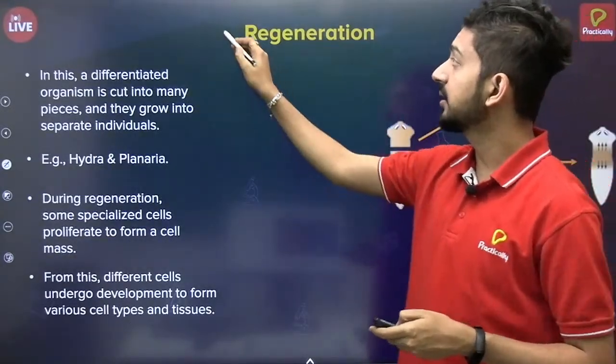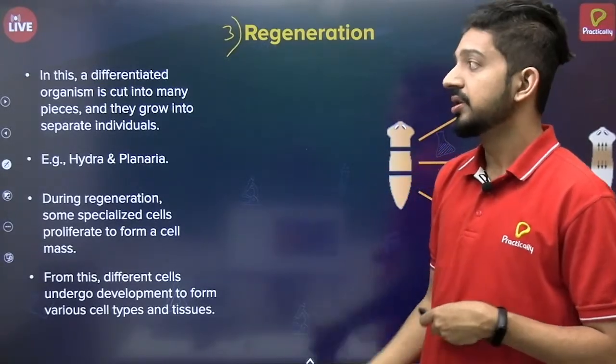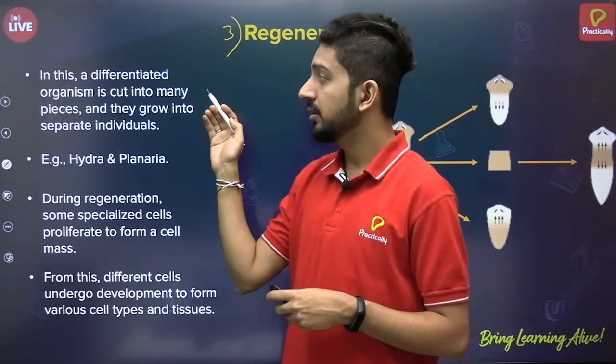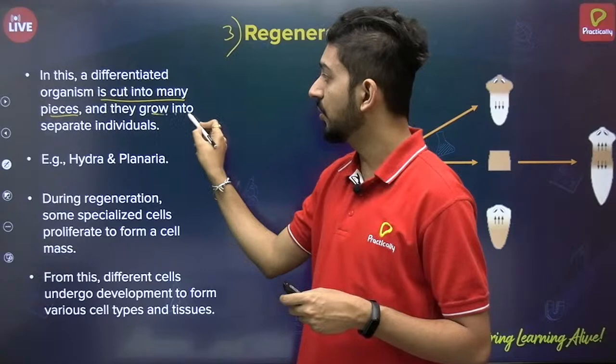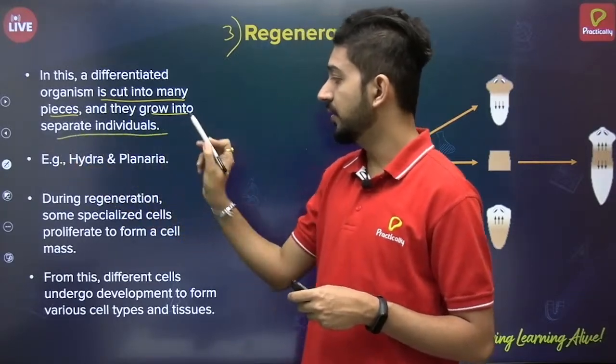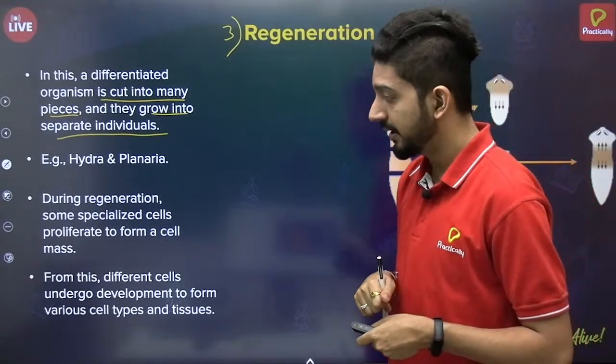Now this is the third type of asexual reproduction called regeneration. In this, the organism gets cut into many pieces and then they grow into separate individuals. The examples for this are Hydra and Planaria.